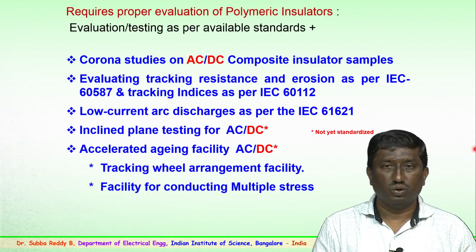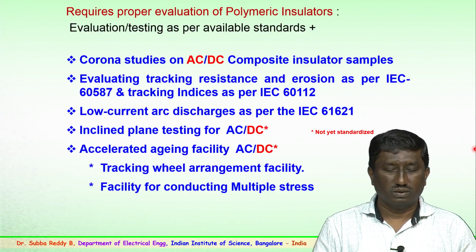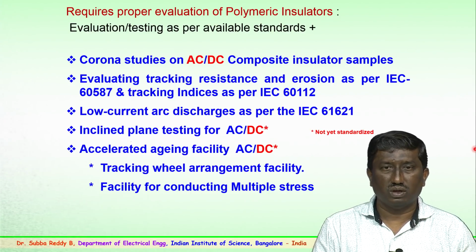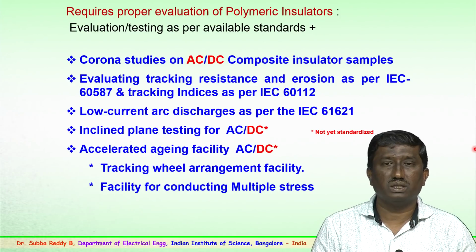Here again, for DC in particular, the standard for accelerated aging still has to be evaluated. For the tracking wheel arrangement, standards are available for AC, DC is not yet standardized. For the facility for conducting multiple stresses you have a standard for AC, DC has to be done.